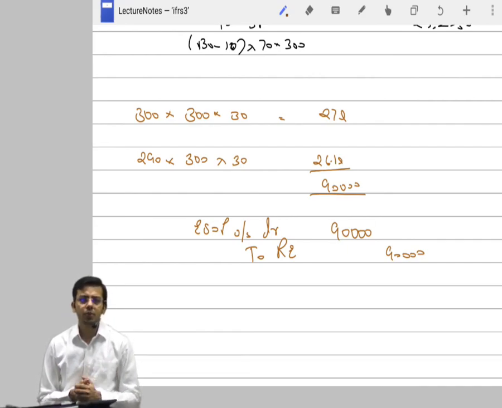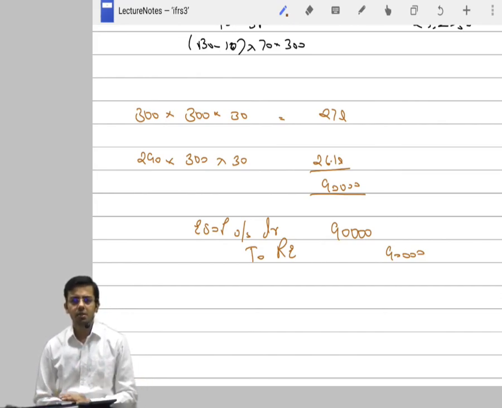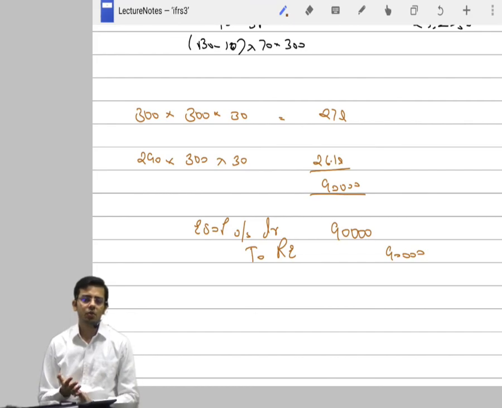Why should I credit it to P&L? It is not our income. How is this an income? We received some service from the employee and we did not give them anything. Are you saying this is your income? Bit illogical. Doesn't make sense. So that is why it is transferred to retained earnings.